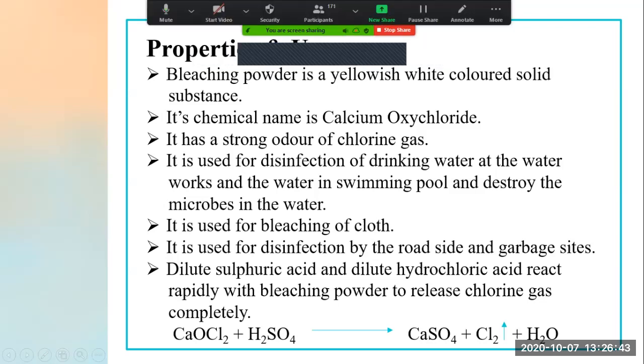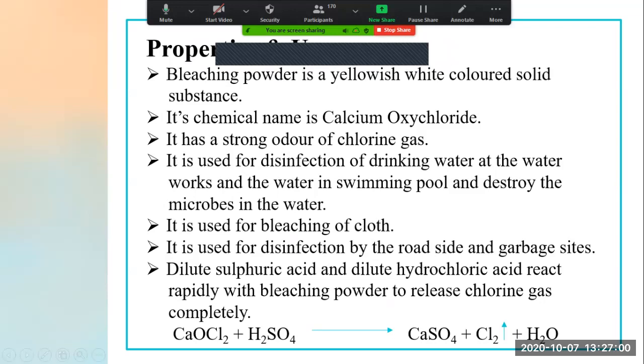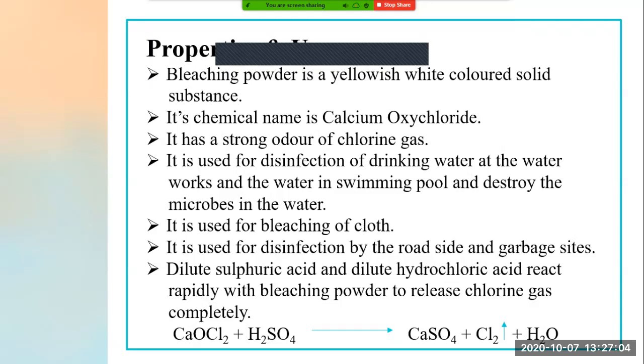Now see, the next property, the chemical property of bleaching powder. Dilute sulfuric acid and dilute hydrochloric acid react rapidly with bleaching powder to release chlorine gas completely. Now see what this property wants to tell us.